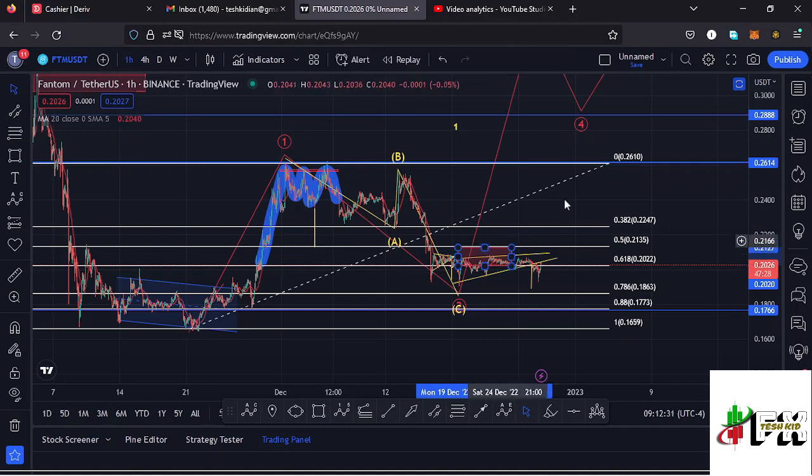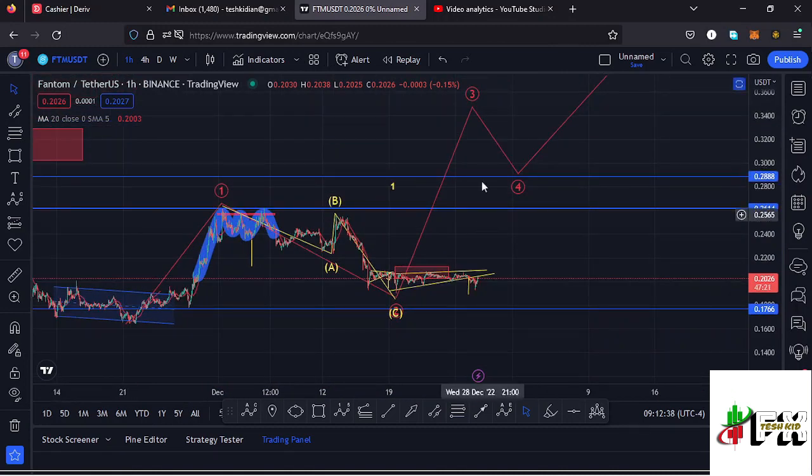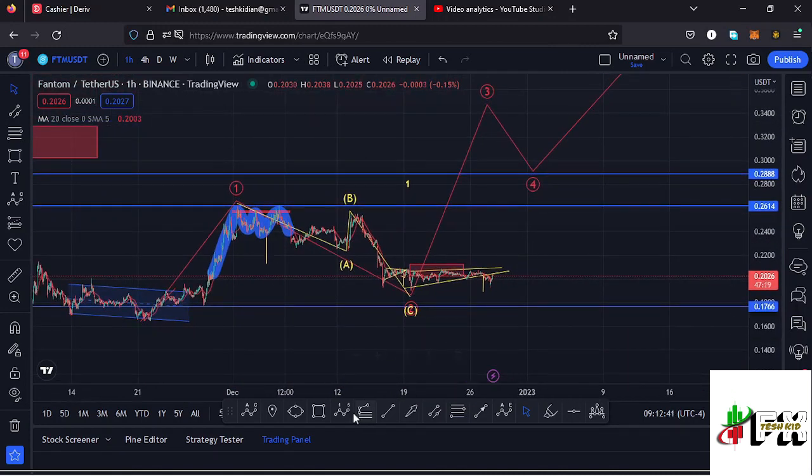And very soon I'm expecting that impulsive movement to the upside to start, and within the formation of that wave 3, I'm also expecting to see fractal waves in formation within that wave 3 to the upside.